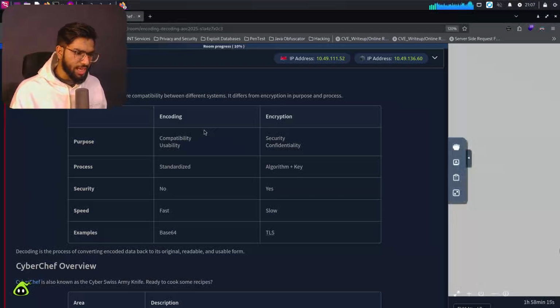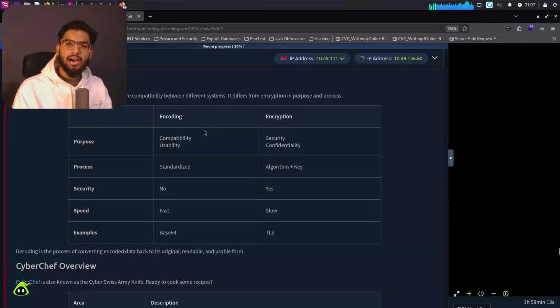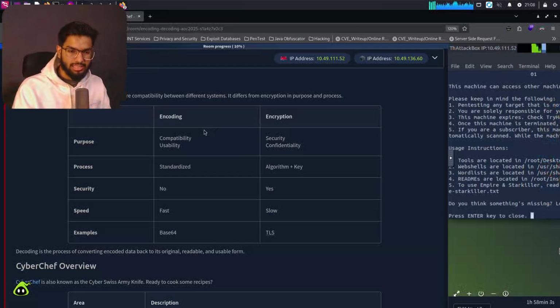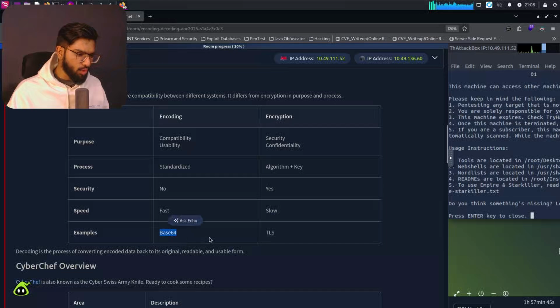Coming to the process, encoding is standardized, where we have a single standard framework of how an image or the key that you're passing in is going to be processed using methods and systems meant for encoding. Coming to security, encoding provides no security because you can get back the original text if you have the right keys and salts which were added to that encoded text. Coming to speed, it's really fast. And an example is base 64.